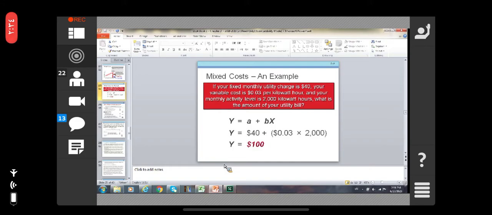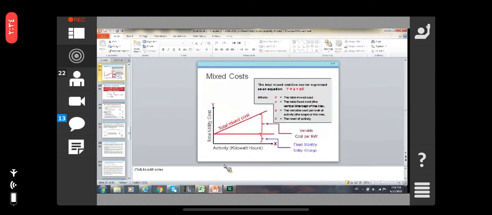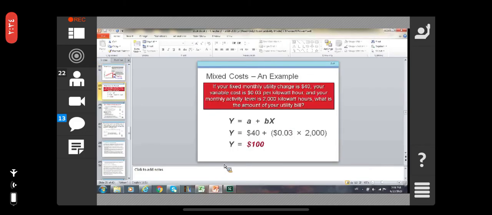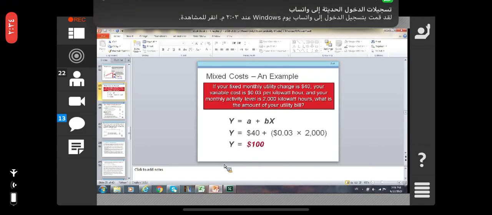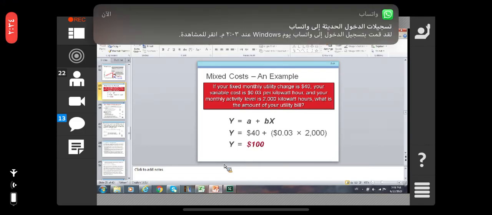X is the level of activities. What is the level of activities here? 2000, right? The fixed cost is 40. Variable cost is 0.03 multiplied by 2000, where 2000 is the level of activities. So Y is equal to $100.